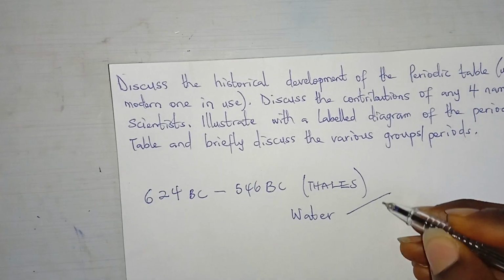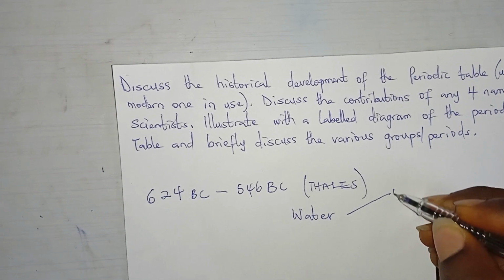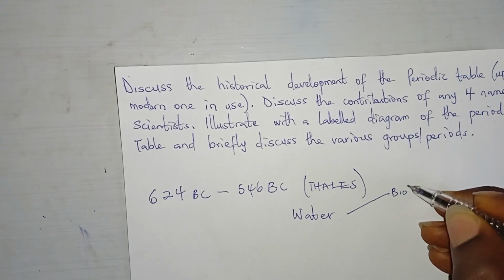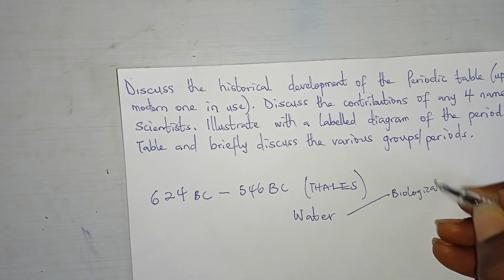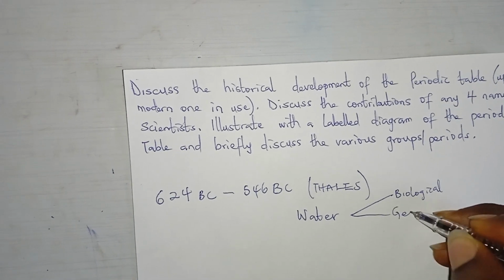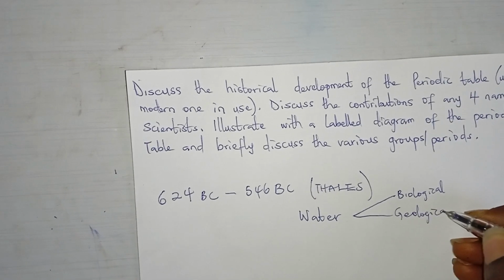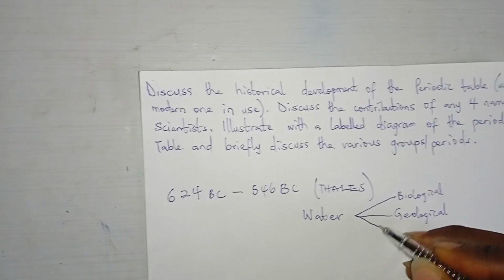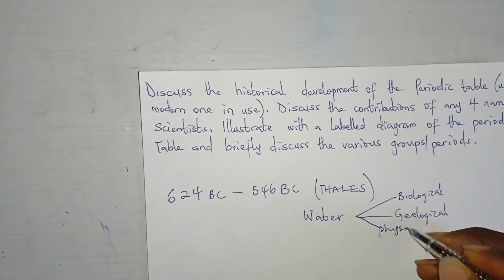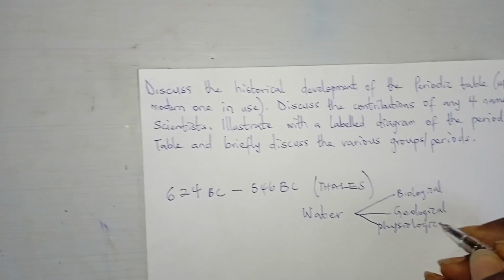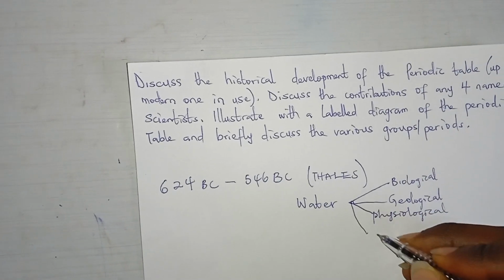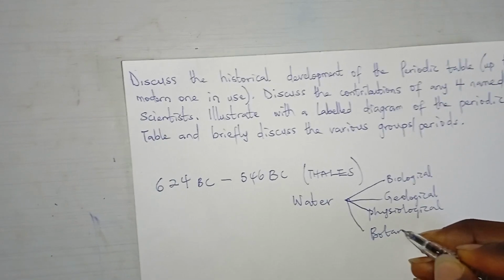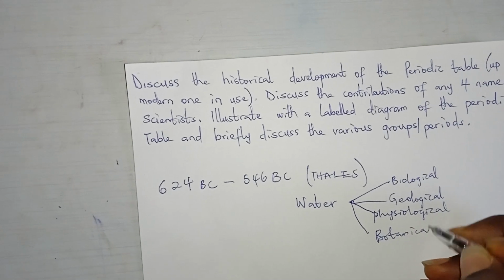But when this was criticized, he said that yes, that water can exist biologically, geologically, and even physiologically and botanically. But it was more or less someone trying to think.